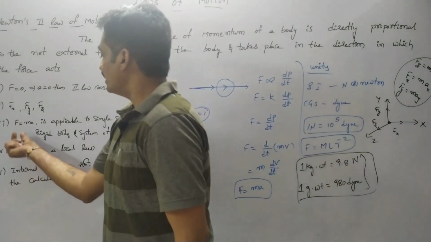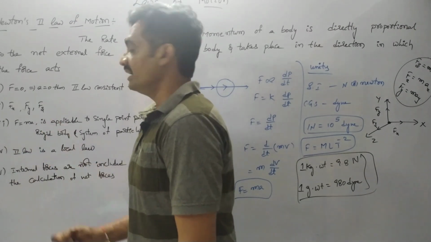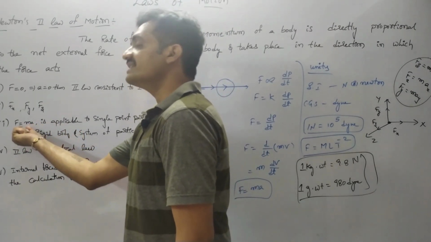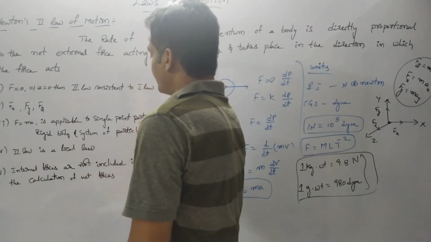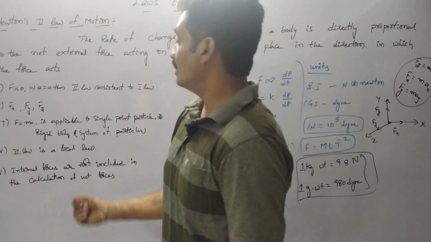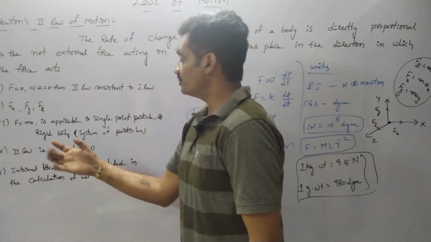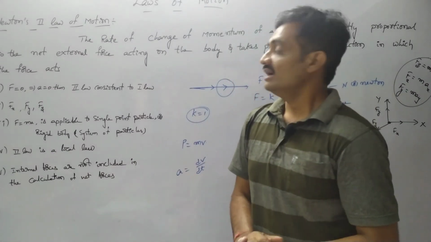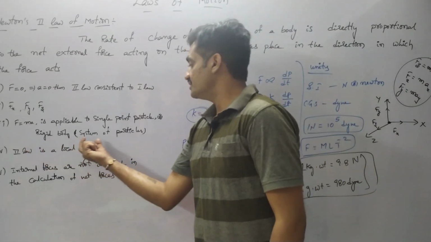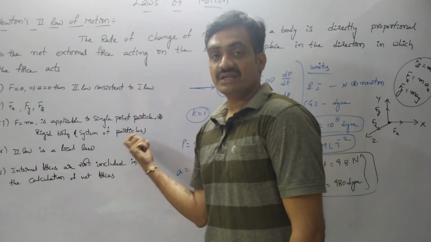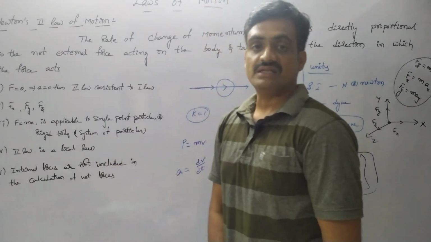Observe the third point: F equals ma applies to a single point particle or a rigid body. We can consider a single point particle, or a rigid body, which is nothing but a group of particles, a system of particles.